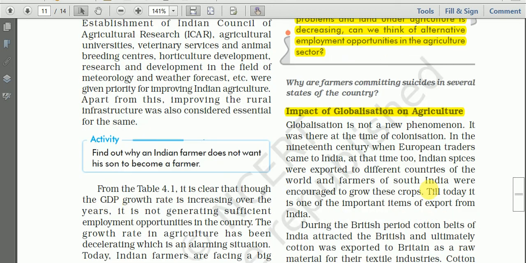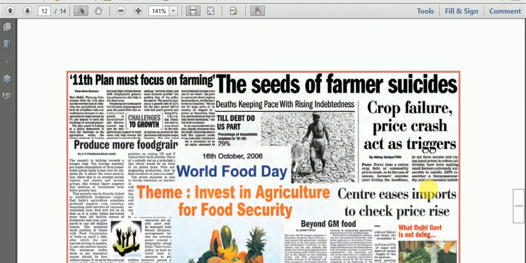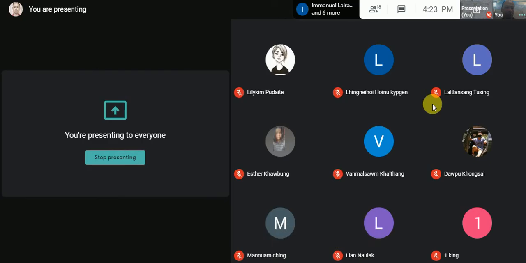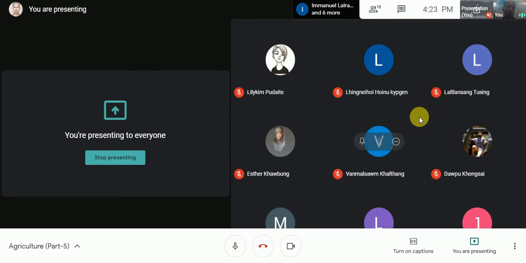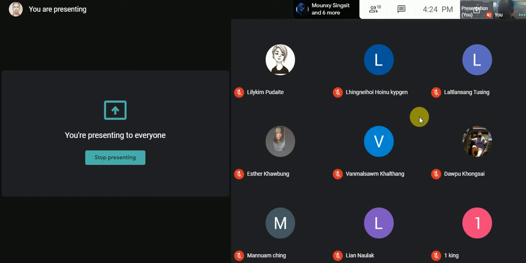Any question about this section? Any question about the impact of globalization on Indian agriculture? No, sir. Okay, then let us proceed.